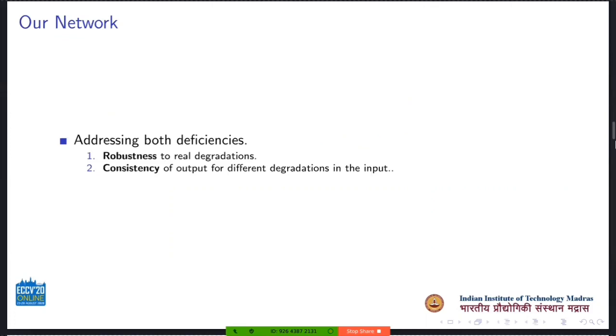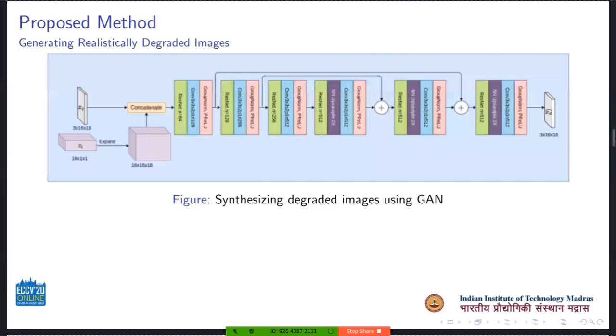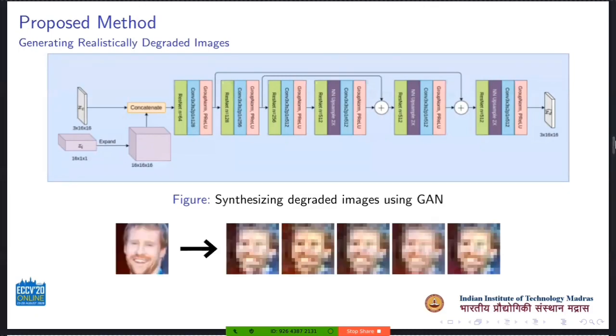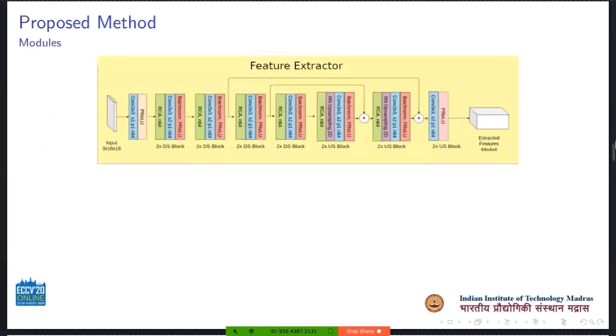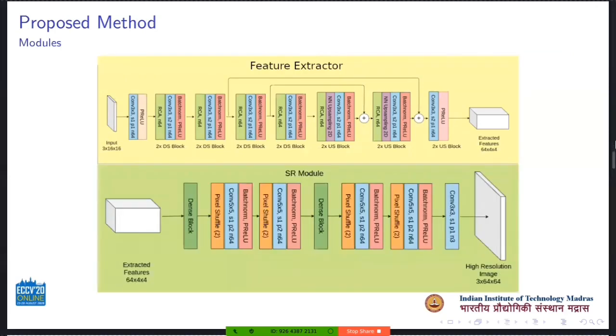From this point onwards, we will refer to bicubically downsampled images as clean images and real degraded images as simply degraded images. To make our network immune to real degradations, we train a GAN to realistically degrade clean bicubically downsampled low-resolution images. Depending on a random vector, it can produce differently degraded versions of the same input. Our main network consists of two modules: a feature extractor that extracts the feature volume from an input low-resolution image, and a super-resolution module that generates the high-resolution image from that feature volume.